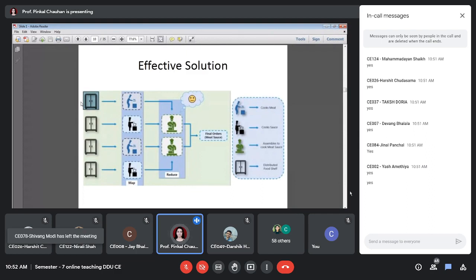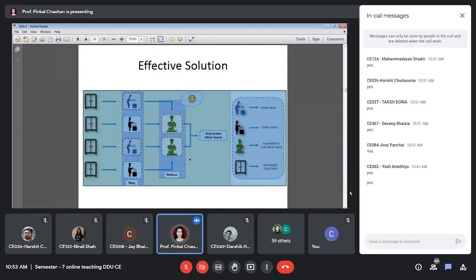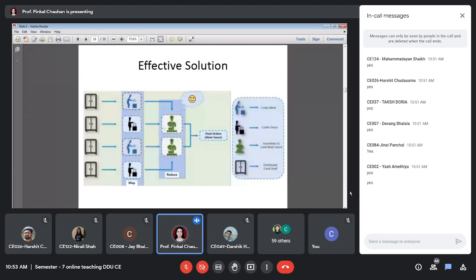Now how does it work? There are two cooks who are working on pasta, and two cooks who are making sauce. There will be a head cook as well. What is the duty of this head cook? The duty of this head cook is to combine pasta and sauce. They will just give the final touch to any order, right?